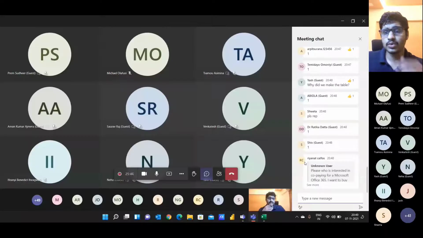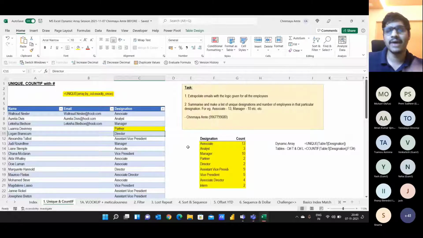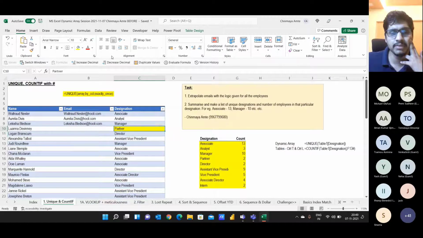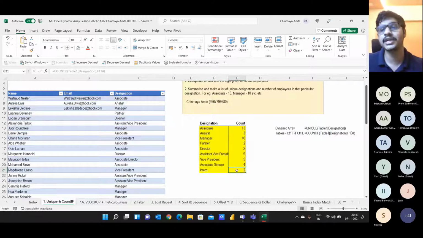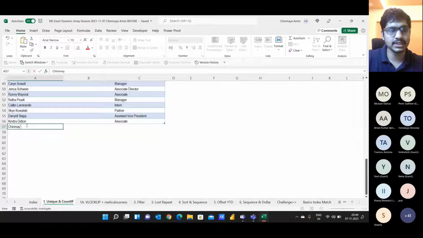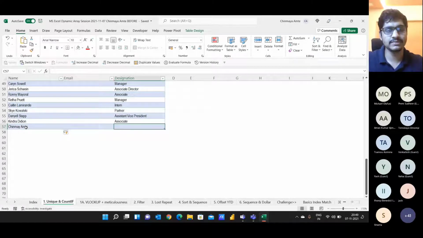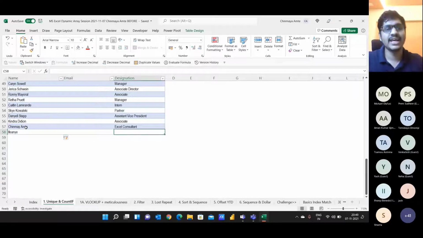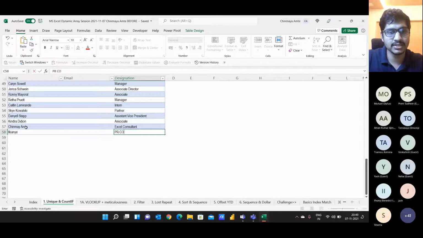One interesting question was asked by someone in the chat box: why did we convert the data into a table format? The reason was to keep this data set dynamic. Now, we have the last position as intern here. Let's update this data set. Let's assume this company hires me, Chinmay Amte, as an Excel consultant. And let's say they hire Ifan, sorry if I got your spelling wrong, as a PR consultant.